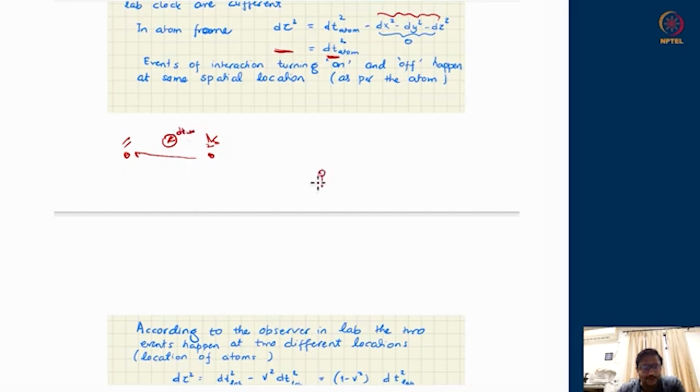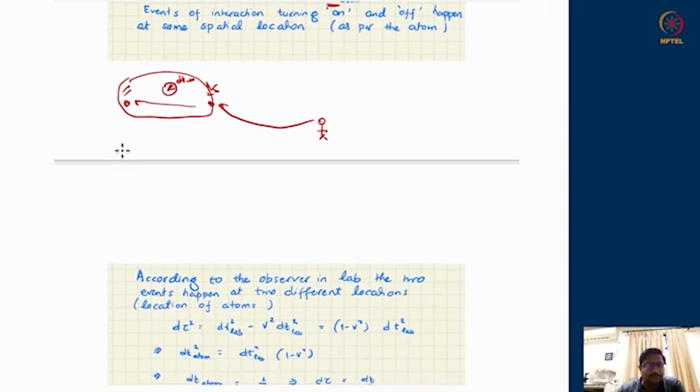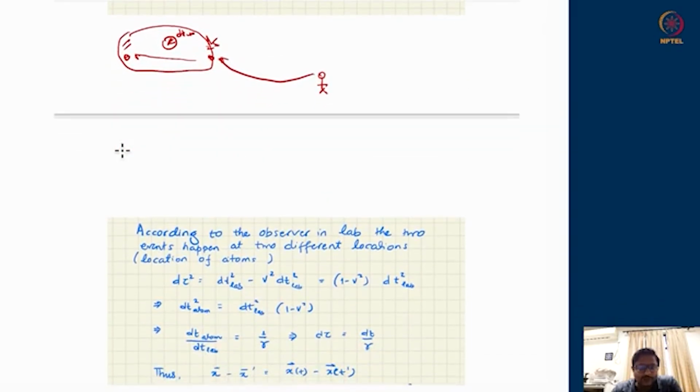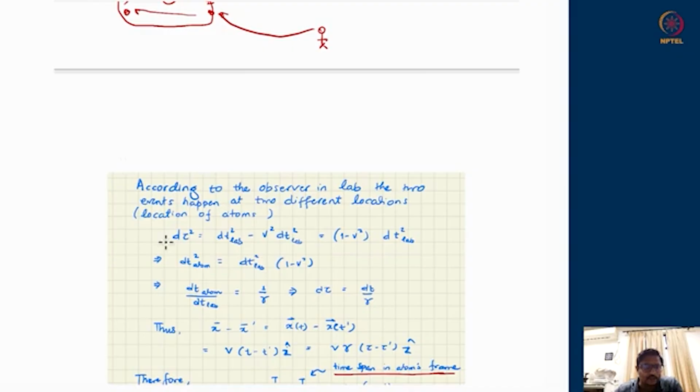While there is an observer sitting outside who is witnessing this atom moving along some direction with some velocity. So the proper space-time interval between these two events should be the same as viewed by any observer, was our philosophy which we learned. So according to an observer in the lab frame, the total time passed between these two events of interaction turning on and interaction turning off is dt of lab, so dt lab square.